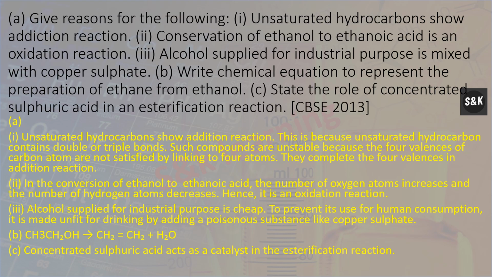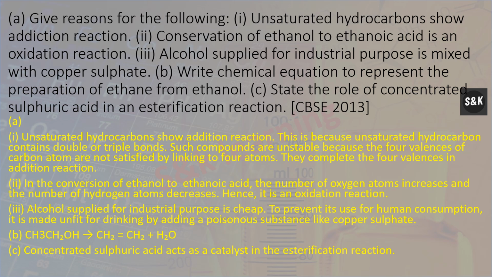Give reasons for the following. Unsaturated hydrocarbons show addition reactions. This is because unsaturated hydrocarbons contain a double or triple bond. Such compounds are unstable because the four valences of the carbon atom are not satisfied by linking to four atoms. They complete the four valences in addition reactions.